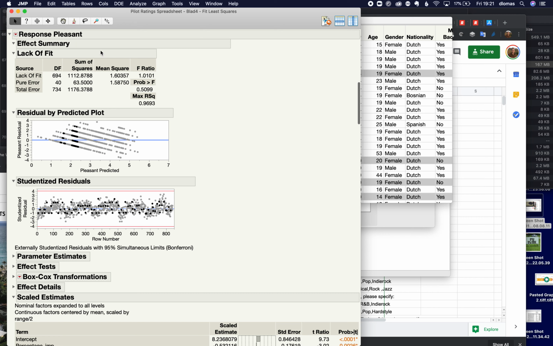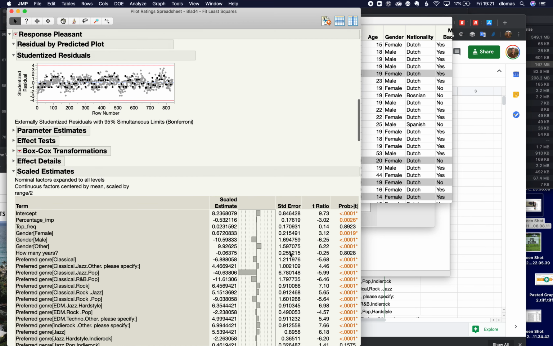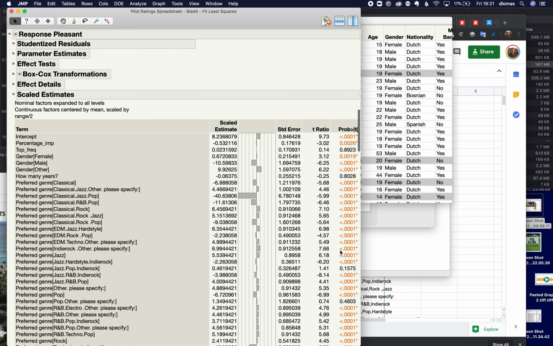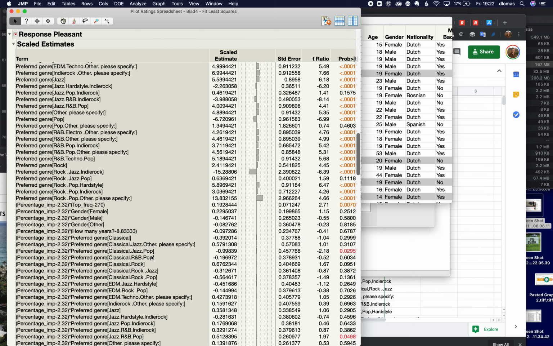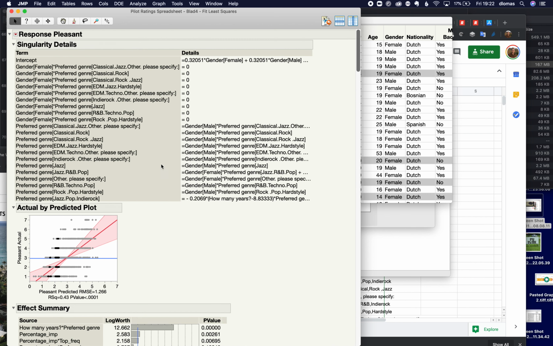Now, this isn't a great model. This is not showing things so strongly, but whatever. We'll ignore that for now. These preferred genres are really intersecting. Okay, but I don't really trust this right now. It's kind of interesting.